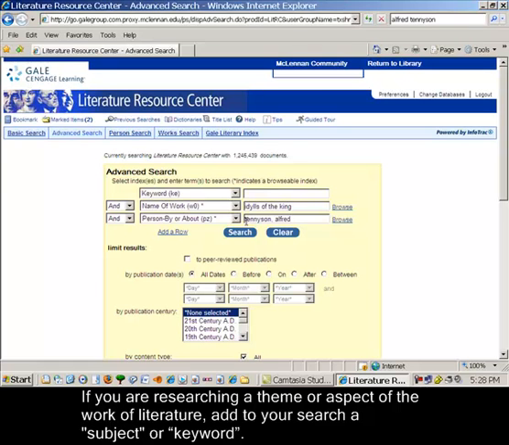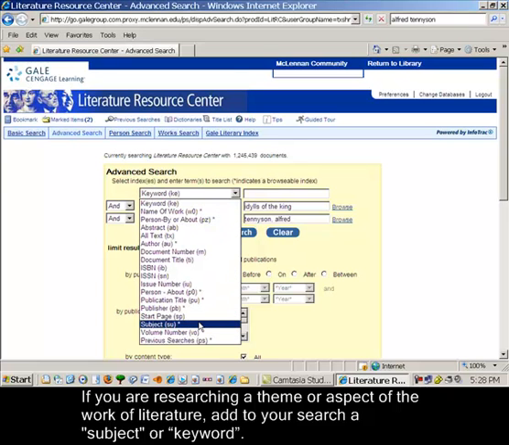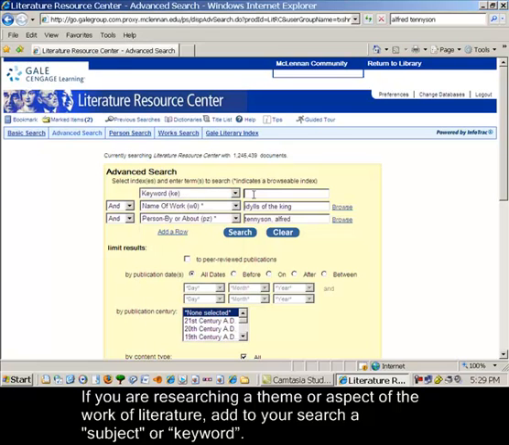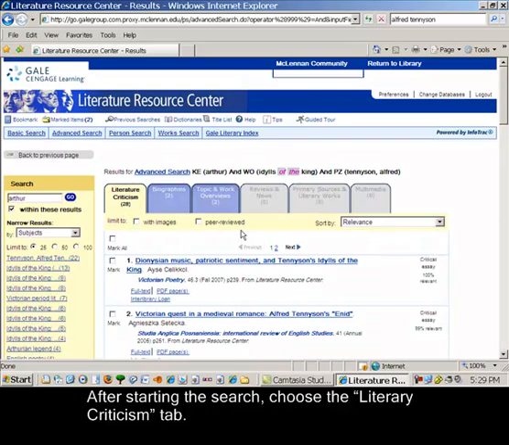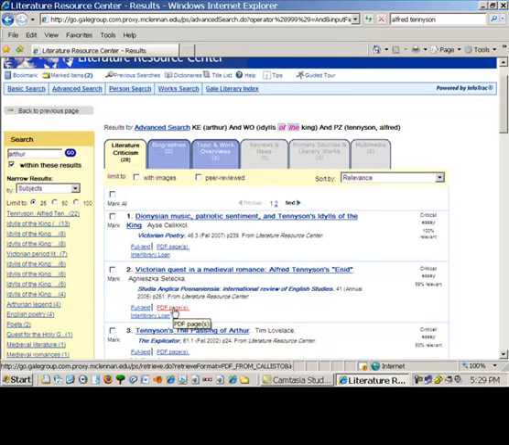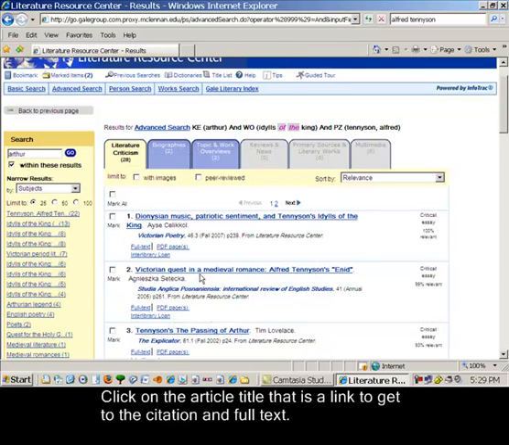If you also need to find articles discussing a specific theme or aspect of the work, also include in your search a keyword or subject word or phrase in the third text box of the search screen. After starting the search, choose the Literary Criticism tab to view your results. Click on the article title that is a link to get to the citation and full text.